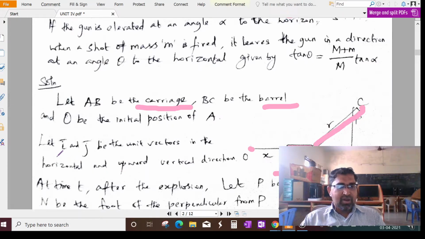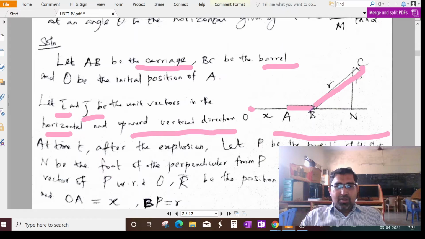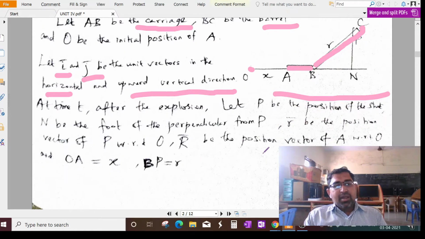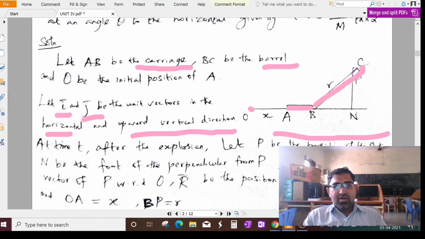Very important: i vector is the unit vector for horizontal, but j vector is for upward vertical direction. Now you join the line, so we get this point N. This is C. Now at time t, after the explosion, when the gun is fired, it will blast. Let capital P be the position of the shot after the shot, and N be the foot of the perpendicular from P.